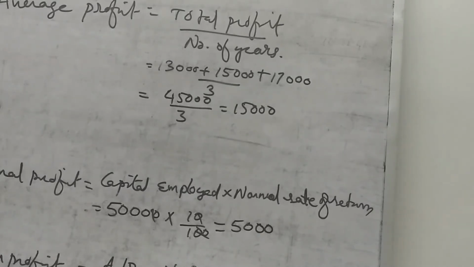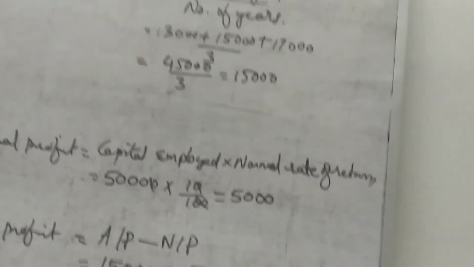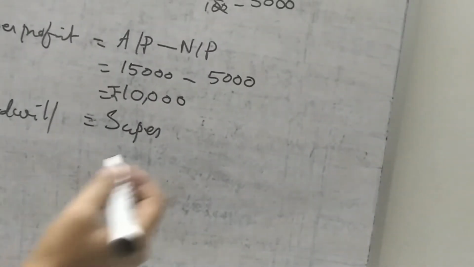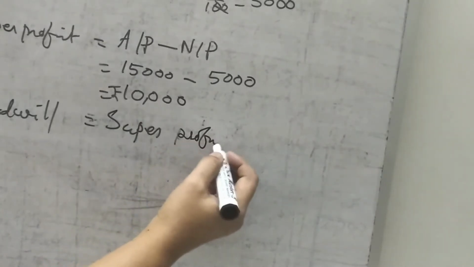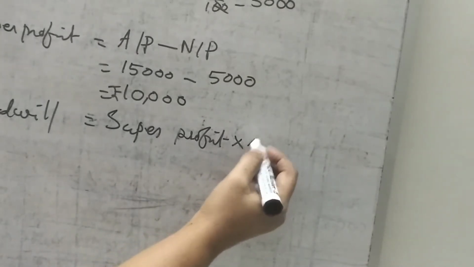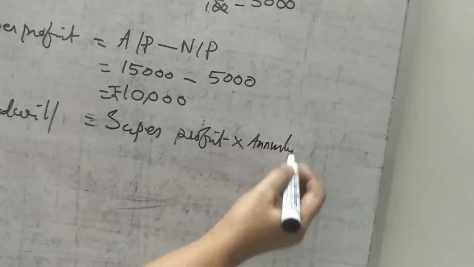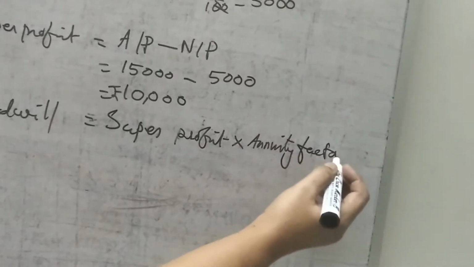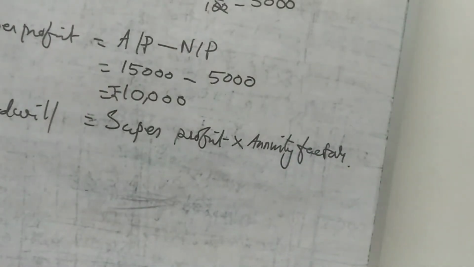Okay. Now goodwill is equal to, what is the formula? Super profit into annuity factor. The annuity factor is given in the question, 2.4868.